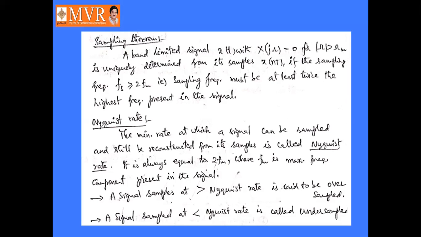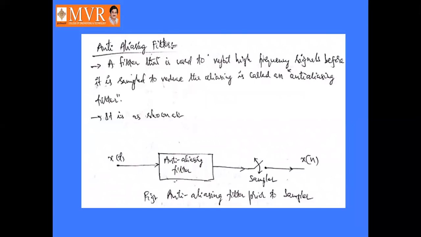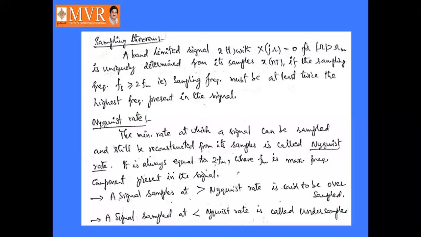Suppose it is less than the Nyquist rate, that is less than 2fm, then it is called undersampling. So here two conditions are there: if the sampling rate is greater than 2fm, it is oversampling; if it is less than the Nyquist rate, we call this undersampling.